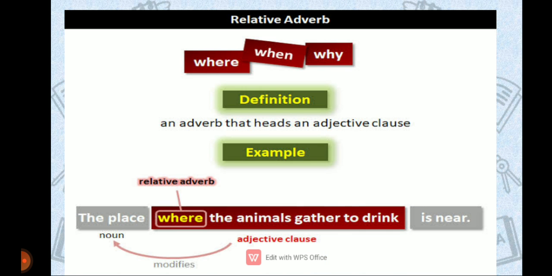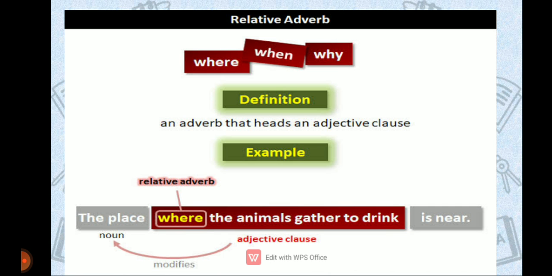Now there are certain more kinds of adverbs given, that is relative adverb. A relative adverb is an adverb that heads an adjective clause, which means, from the word relative, you will understand that it relates the clause. Okay, for example, the place where the animals gather to drink is near.